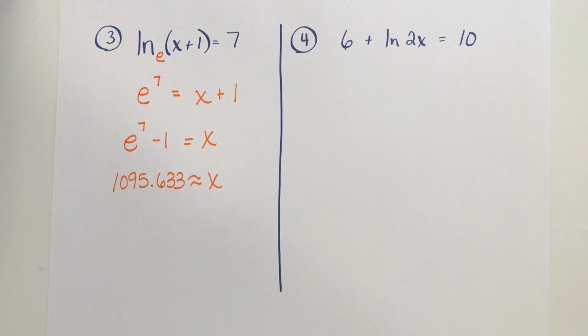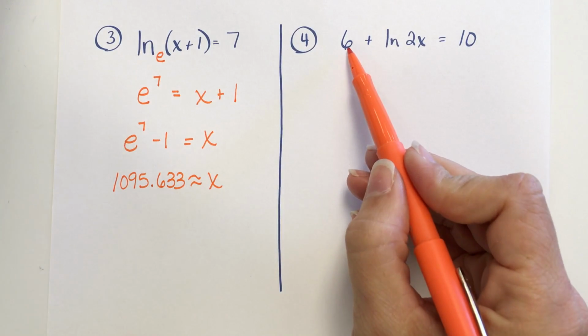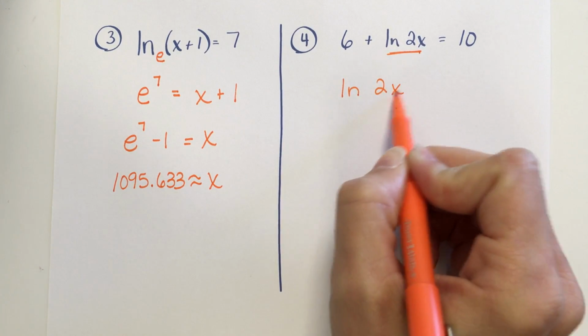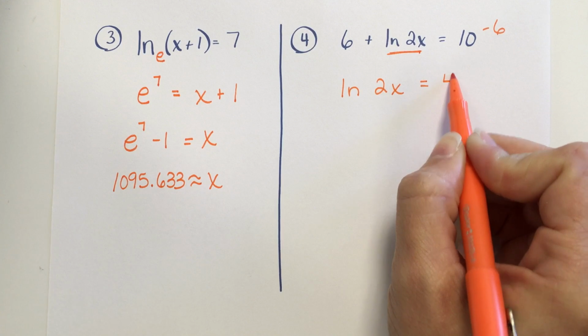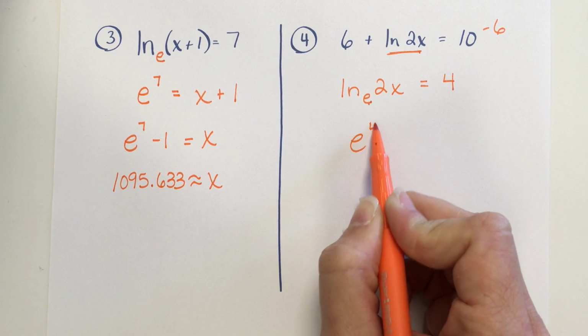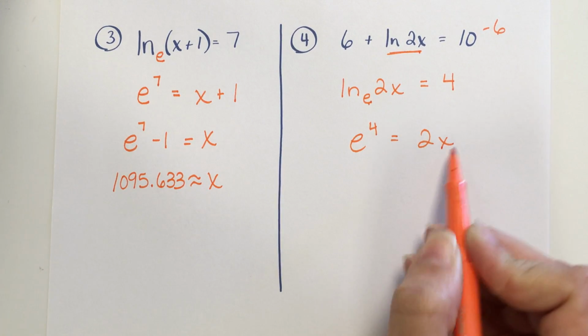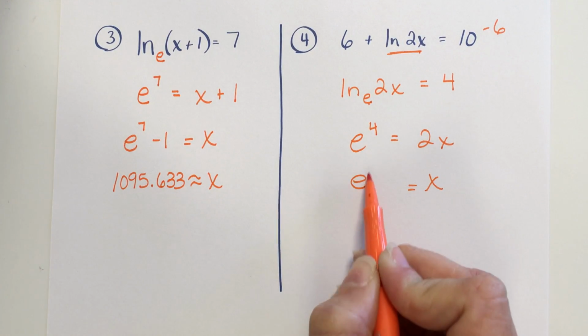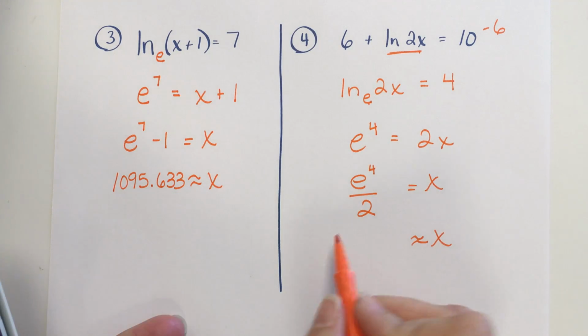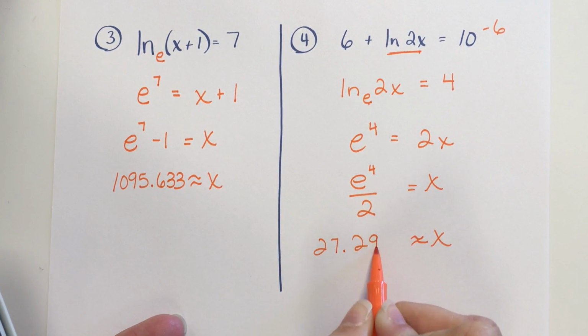All right, the next one. What I would need to do first is subtract the 6. I need to have my natural log by itself. So I'd have natural log of 2x equal to 4. Remember there's an understood e here. So I'd have e to the 4th power equal to 2x. Now to get x by itself, divide by 2. So that would be e to the 4th divided by 2, and that would be your exact answer. If you enter e to the 4th divided by 2 into your calculator, this would be approximately 27.299.